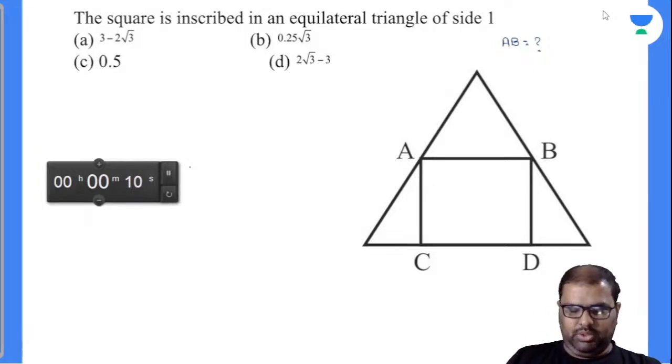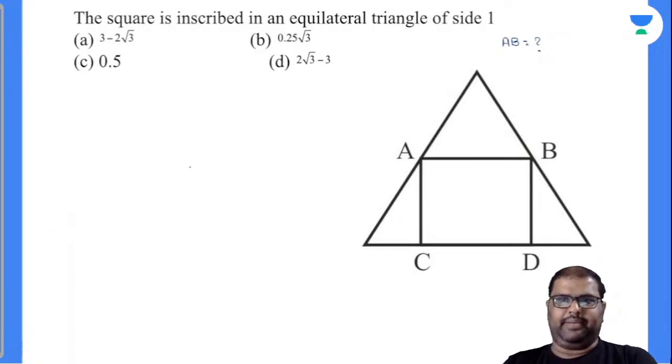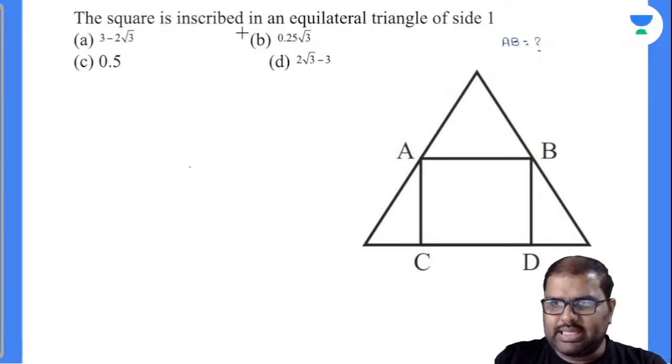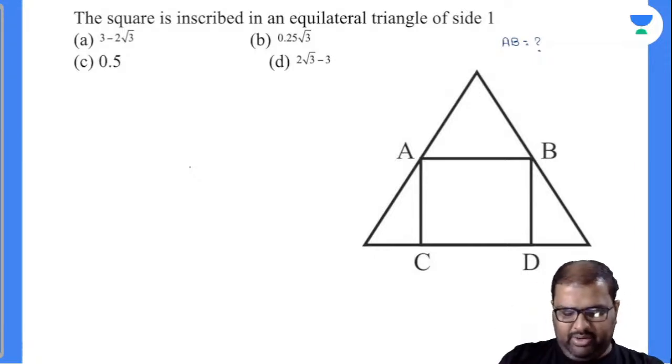Ten seconds more. 9765. A. Who is this? New Age Digital. Yes, very good. A is the answer there. A square is inscribed in an equilateral triangle of side 1 and you are asked to find out AB. Very good, very good. I don't know your name, but very good.